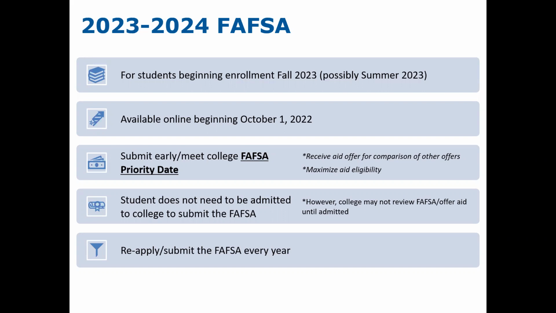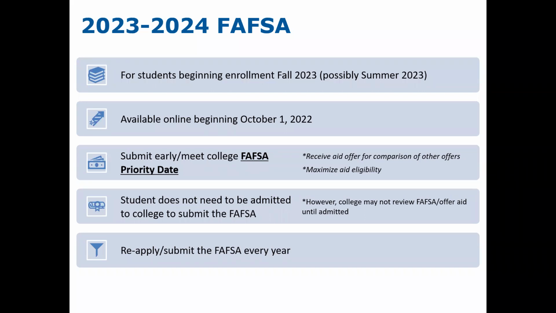To find out when the school's financial aid priority deadline is, students should be reaching out to either their admissions office that they are working with, or by calling the financial aid office or checking the school's financial aid website and looking for a financial aid priority date or priority deadline. That is the date that schools would prefer that a student has their FAFSA submitted by.